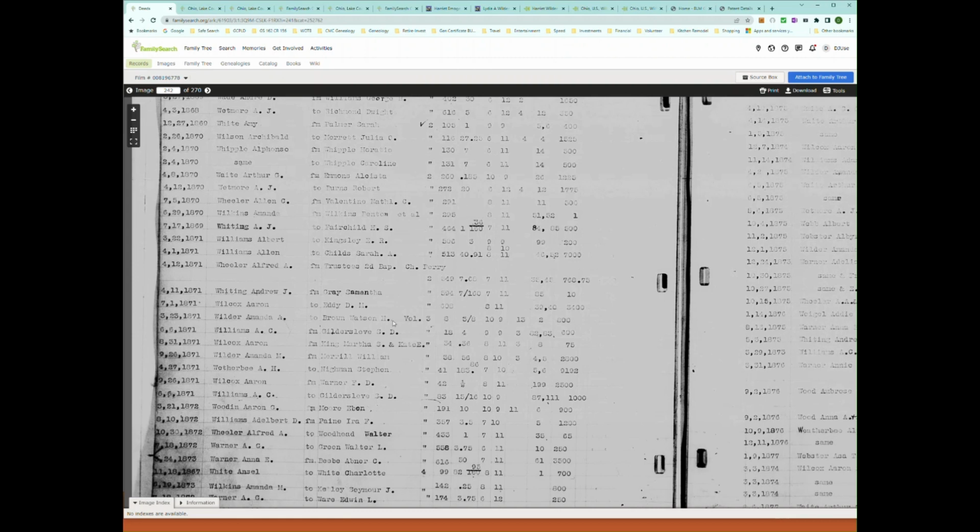We're going to look at this one right here, the Amanda Wilder. This is a relative to Harriet, sister-in-law. That Harriet Amanda Wilder purchased these 3/8 acres for $800. So this is the index, but it gives you the information for the volume and page number. So volume 3, page 8 in the deeds.